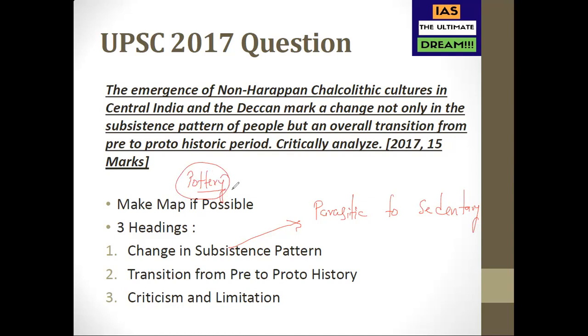And how do you have to prove it? If you are saying that they were doing agriculture, what is the proof which historians are giving? Or if you say they were doing fishing, give the proof. You have to give some proof. So the first point in change in subsistence pattern: a transition from a parasitic dependence form of life to a sedentary lifestyle.